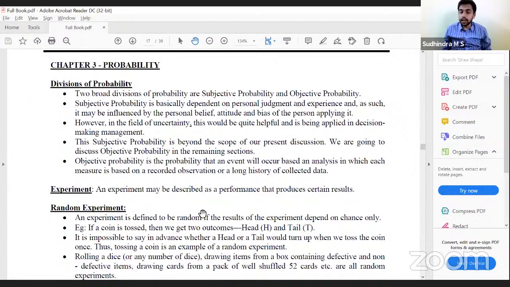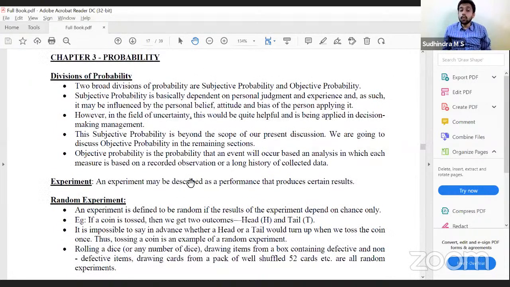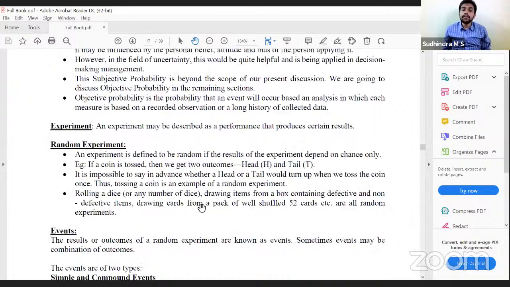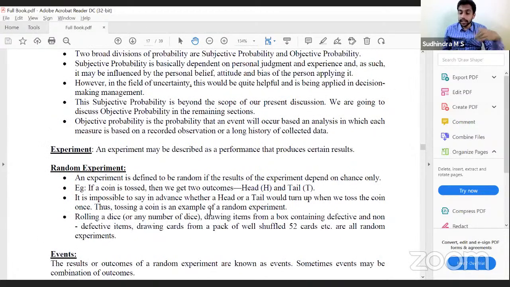are all examples of random experiment. Now, what is this event? Event is the result of that activity. Getting a head, getting a tail are events. So if I toss a coin once, that tossing of a coin is an experiment. That tossing of a coin will be considered as random experiment because the result depends on chance.